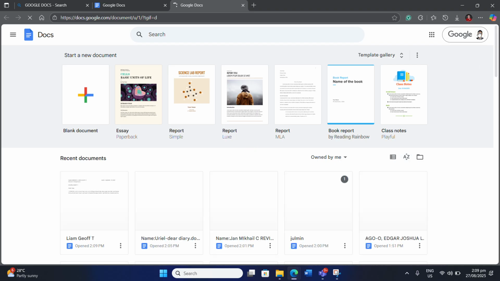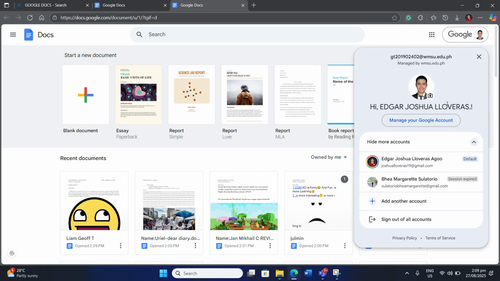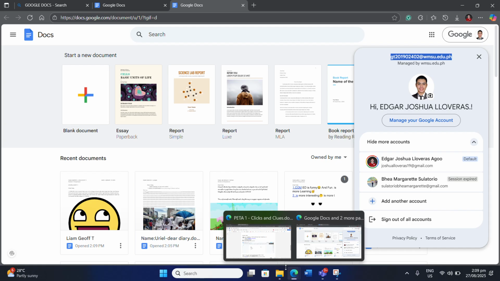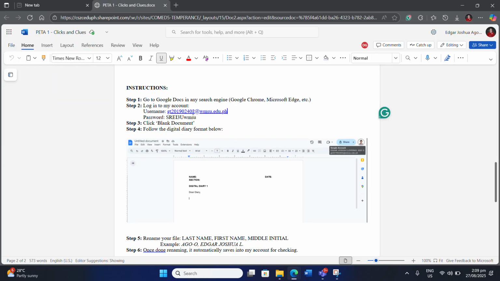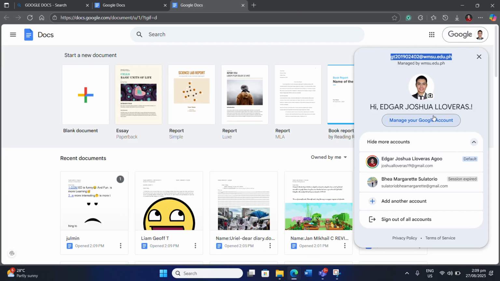So my profile will show you like this. You find that profile. You're going to log into this account. This is my account. You're going to log into that. This is the username. You can see that one similar to what I showed you earlier. Similar to this one, right? So if you can see my profile like that, you are also going to insert the password. Put the password so that you can log in.